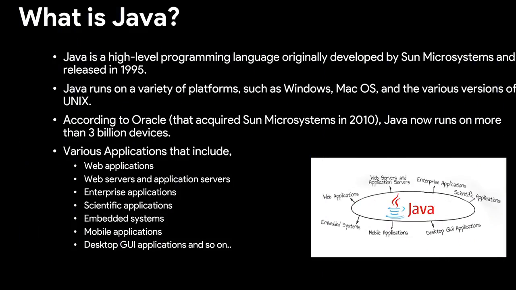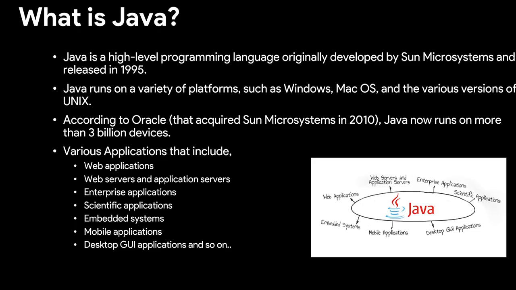So what is Java? Java is a high-level programming language originally developed by Sun Microsystems and released in 1995. Java runs on a variety of platforms such as Windows, Mac OS and the various versions of Unix. According to Oracle, which acquired Sun Microsystems in 2010, Java now runs on more than 3 billion devices.